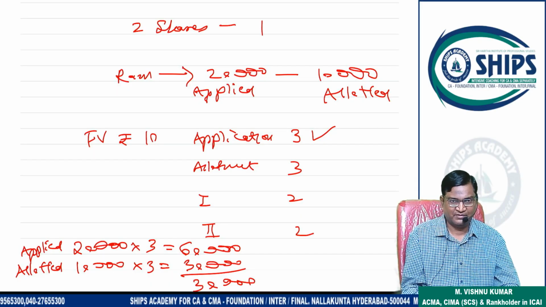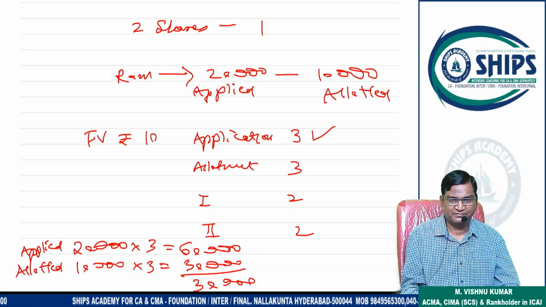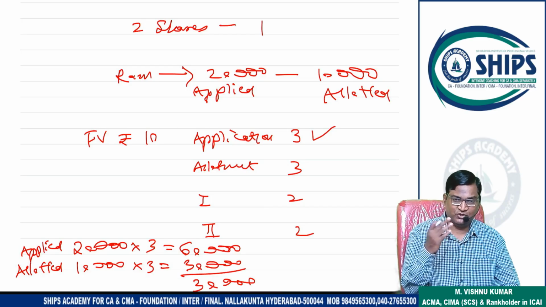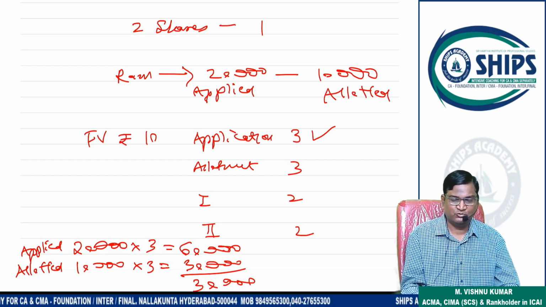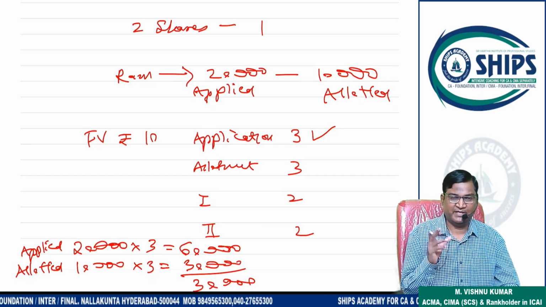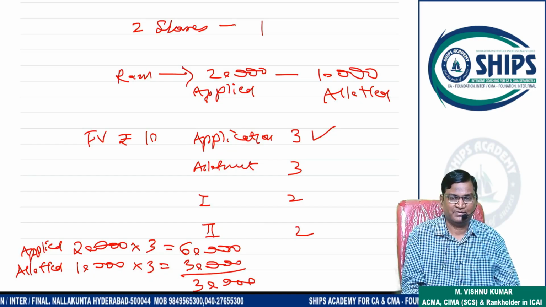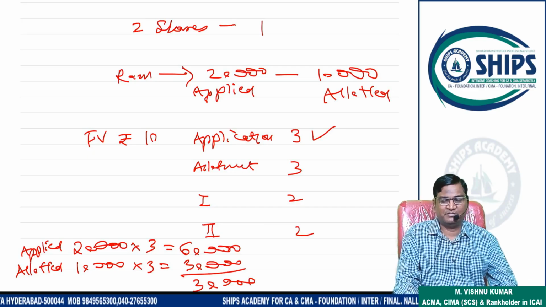Yes, sir. Because Ram applied for 20,000 shares, but the company is issuing the shares on a pro rata basis, 2:1. So Ram applied for 20,000 shares and paid 20,000 into 3, 60,000 rupees. But the company cannot allot 20,000 shares now. As per pro rata, the company can allot only 10,000 shares.